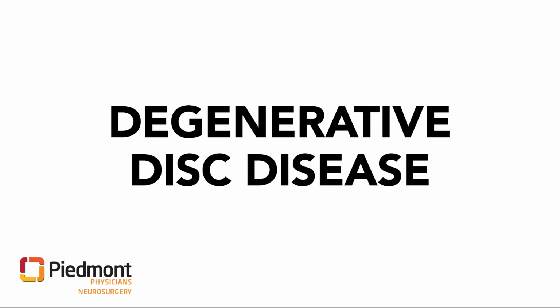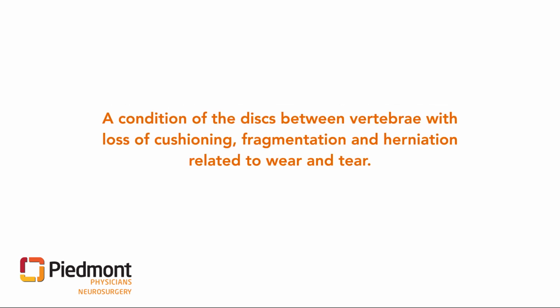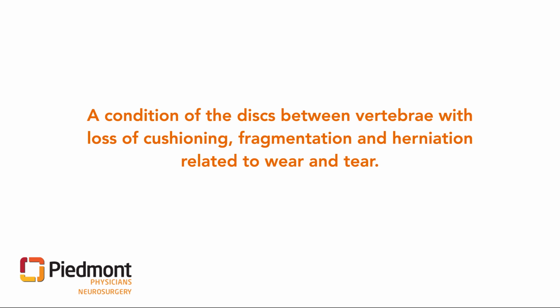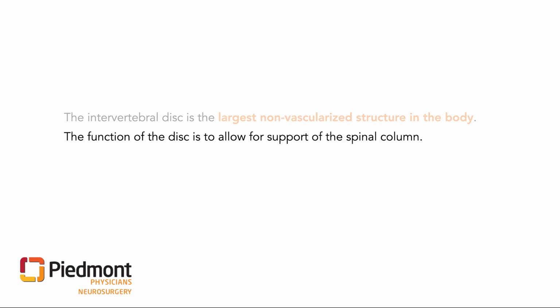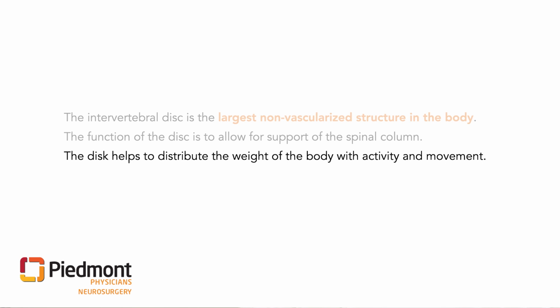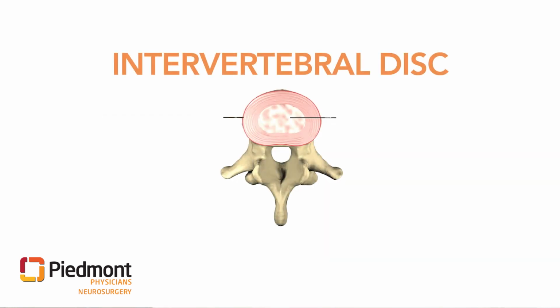Degenerative disc disease is a potential cause of back pain as well. The intervertebral disc is a large non-vascularized structure in the body, and the function of the disc is to allow for support of the spinal column. The disc helps distribute the weight of the body with activity and movement. The disc has two parts. The outer part is called the annulus, and this is a thick fibrous ring. This encircles the inner part of the disc, which is called the nucleus. The nucleus is a softer portion of the disc.